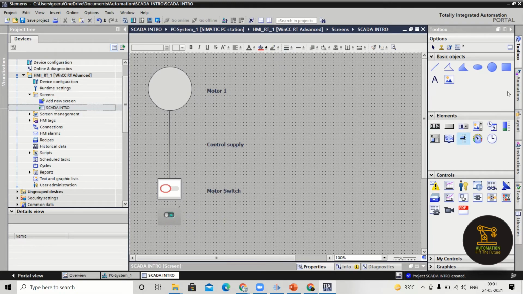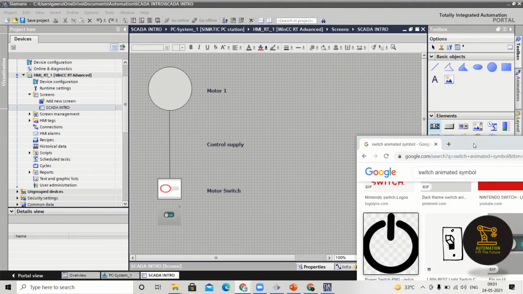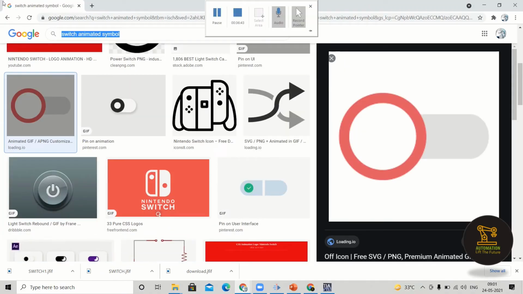You can add any image onto the screen by just going for drag and drop. Generally they are used for representing switches, lights, motors, tanks and all those things. Not only that, they will also represent the plant. For example, there is a company name.